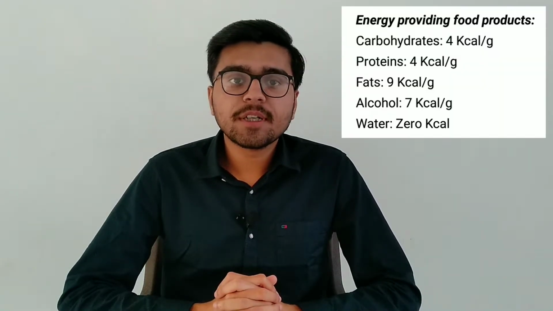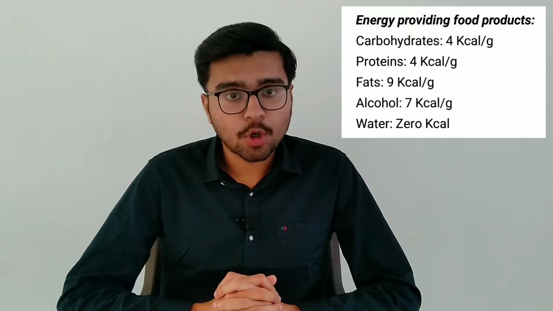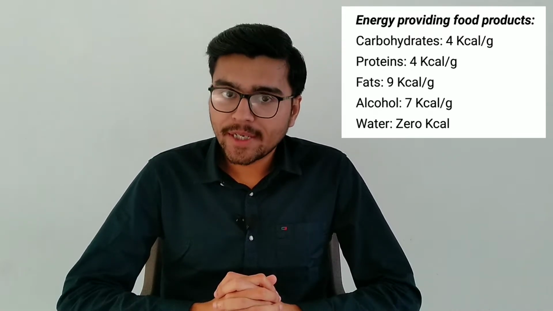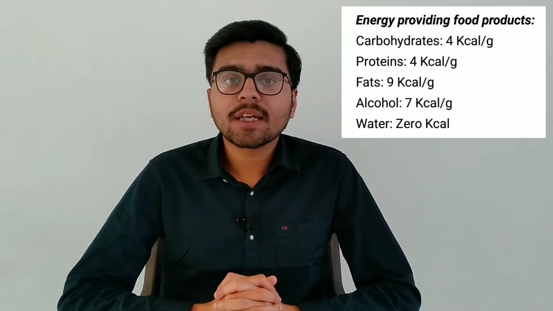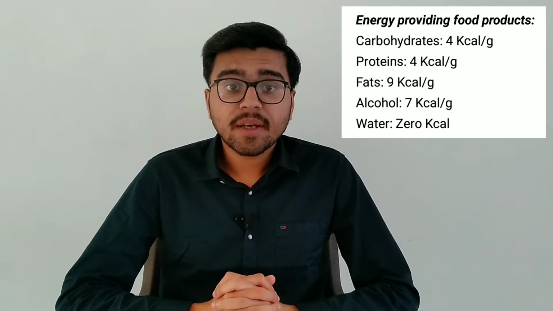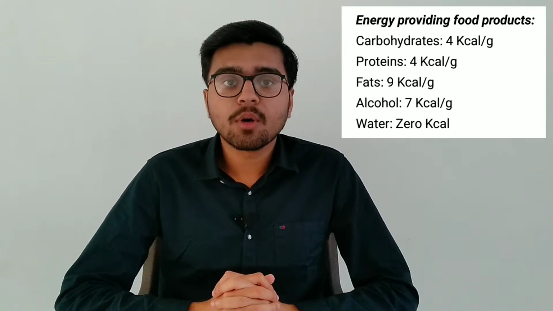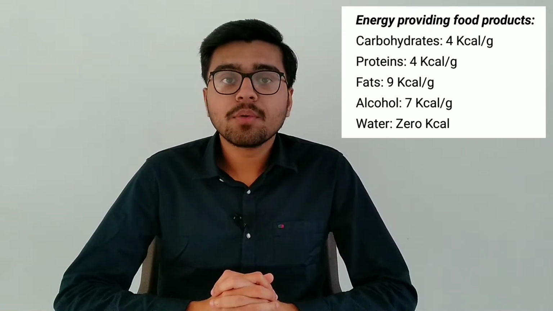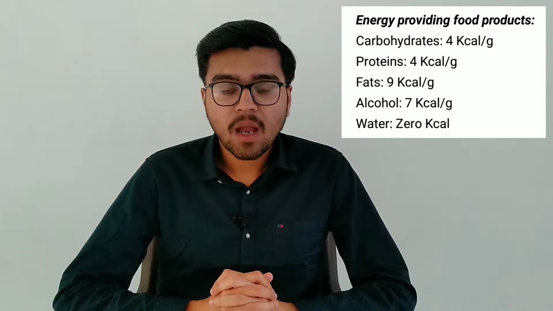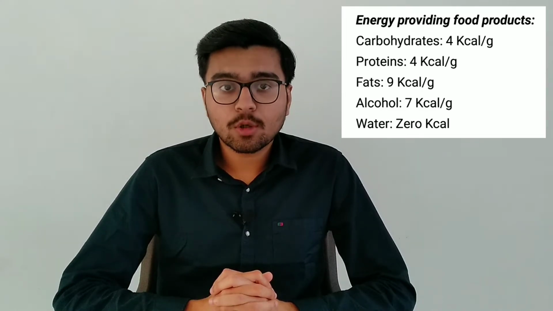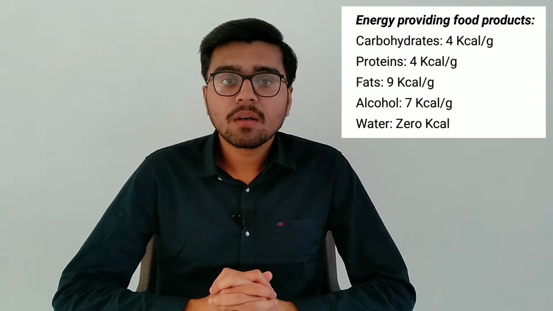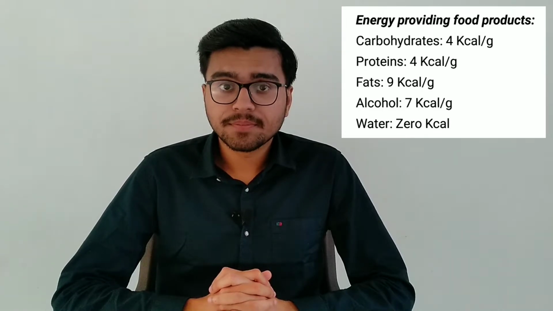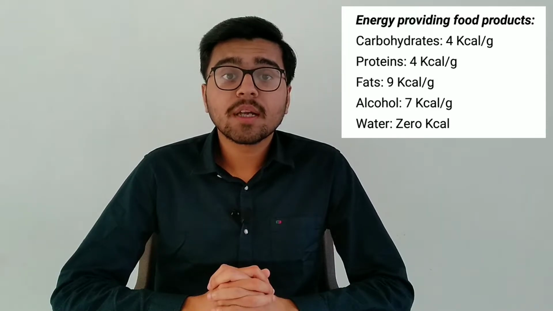First of all, we will talk about the energy providing food products. The first one is carbohydrate, which gives 4 kilocalorie per gram. Second is protein, which also gives 4 kilocalorie per gram. Third is fat, which gives 9 kilocalorie per gram. Fourth is alcohol, which gives 7 kilocalorie per gram. And the last one is water, which gives 0 kilocalorie.